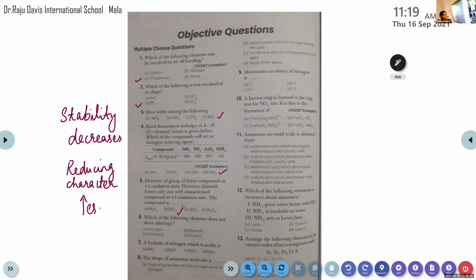So the -3 and +5 oxidation states decrease from top to bottom, right? Yes. Only one compound exists in the +5 oxidation state for bismuth, that is BiF5. Ma'am, which book is this? This one, Arihant. Okay.